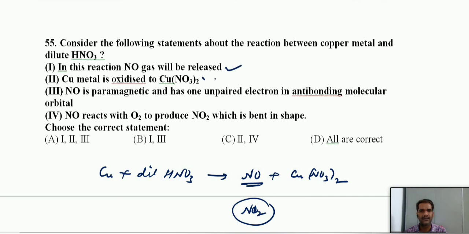It oxidizes copper to copper nitrate, also correct. NO is paramagnetic and has one unpaired electron in antibonding molecular orbitals. Yes, it has one unpaired electron, correct. NO reacts with oxygen to produce NO2, which is a bent shape. NO2, just now we checked the structure of NO2. And due to the presence of this unpaired electron, a single electron, it is bent in nature. It is angular shape or bent shape. And so all the statements are correct.